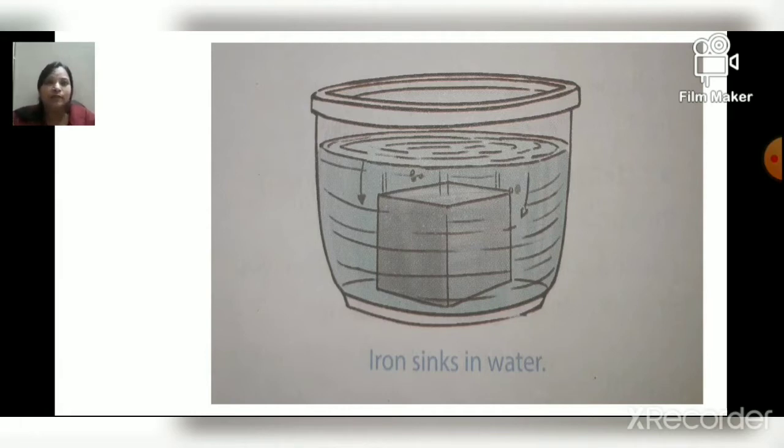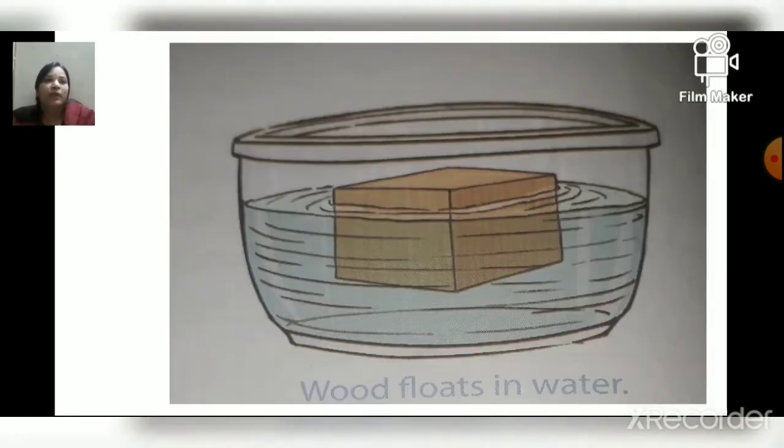Iron sinks in water, and the reason is we have already discussed that the substances whose densities are more than water, they sink in water, and the substances whose density is less than water, they float in water, like cotton wool, wax, wood, etc. The densities of these substances are less than water, that's why they float on water. As you can see in this picture, that wood is floating on water, right?